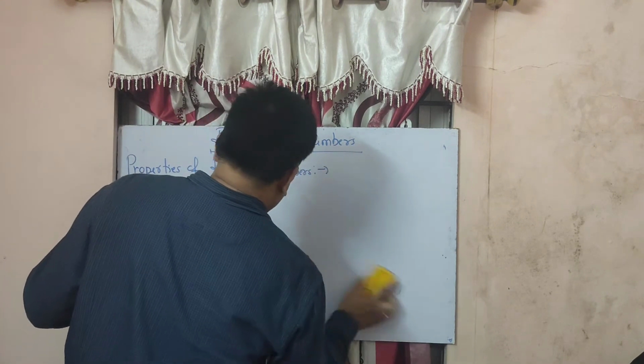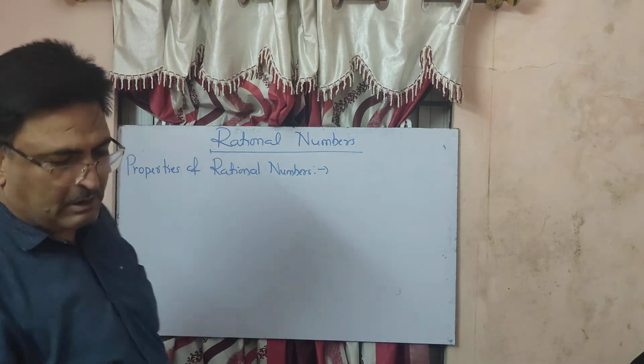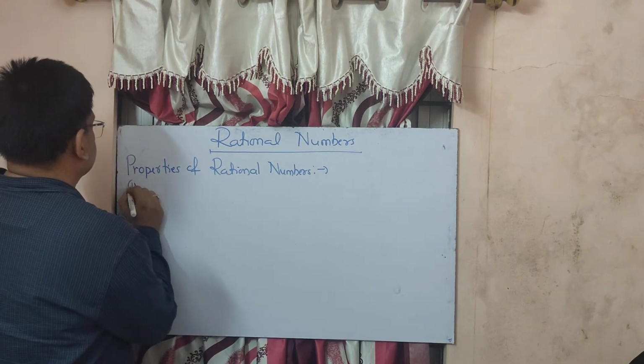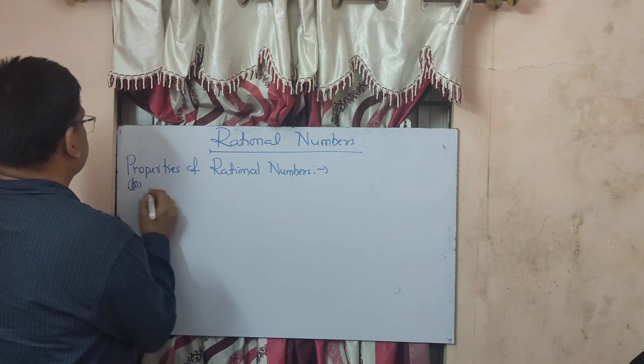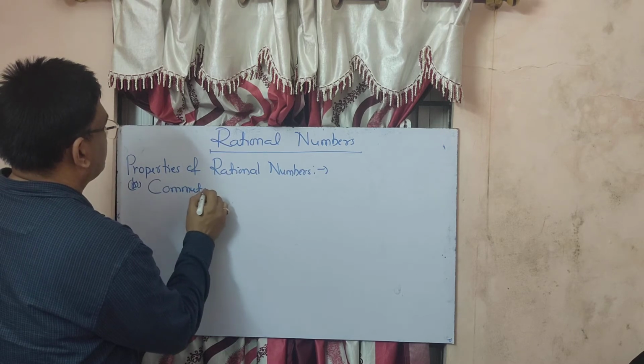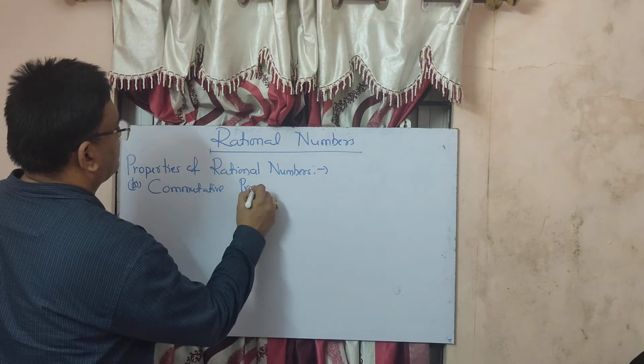So you need to remember the properties very much. The next property is commutative property. Next property, that is the second property, that is B, commutative property.